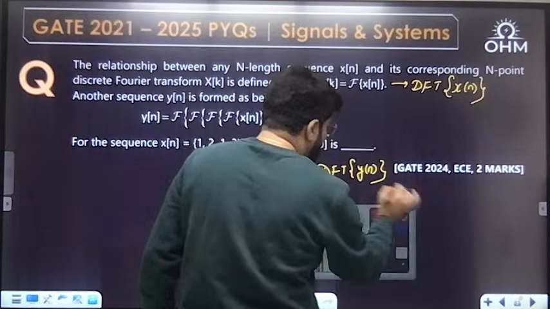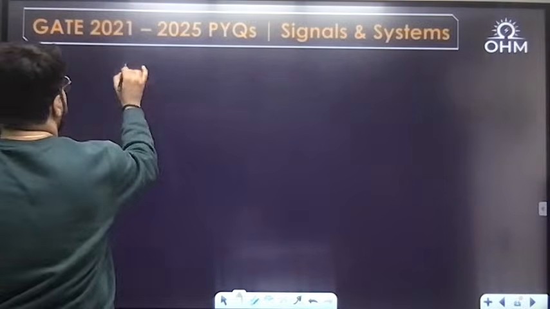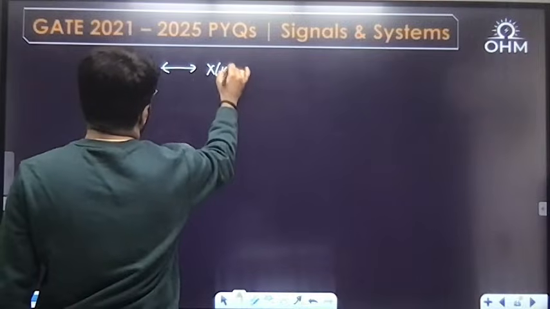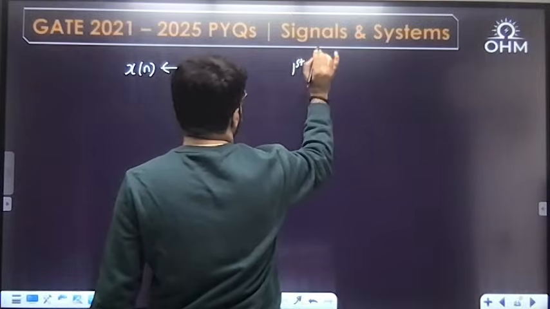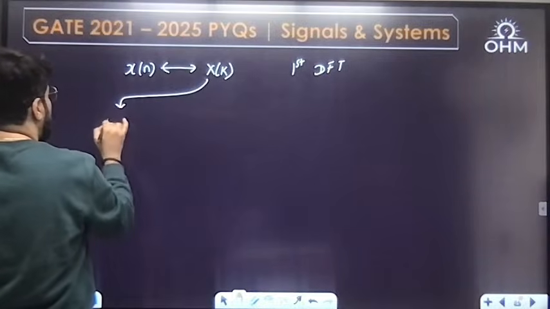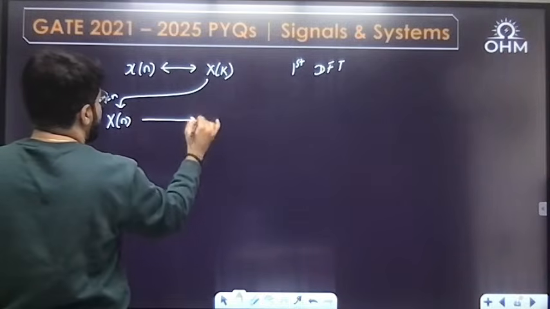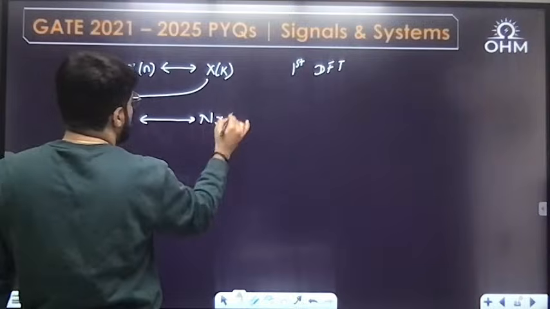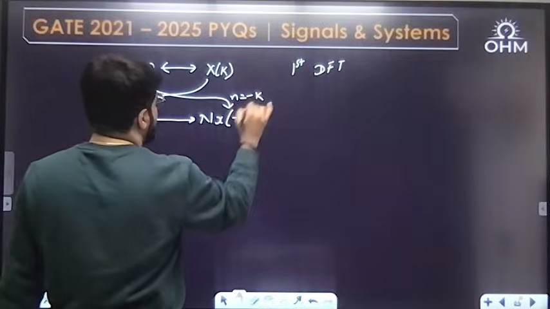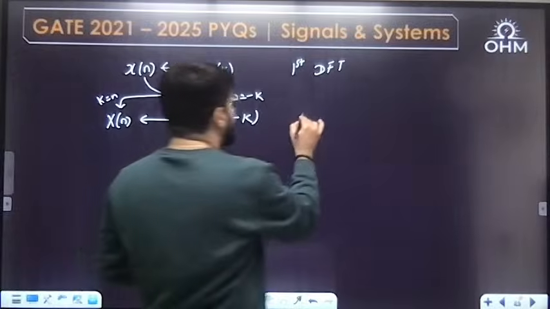So let's apply the duality here peacefully. Starting here: xn has the DFT xk. This is the first DFT. Now applying the duality, what do we do in duality? Replace k by n. This has the DFT capital N into x of minus k. In the time function, replace n by minus k. Now this is the Fourier transform of the Fourier transform. So this is the second DFT.